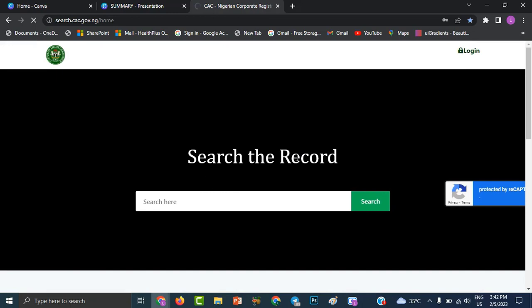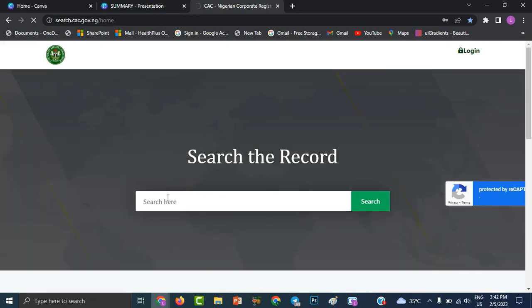So you say search the record. You can type it here. So I'm going to search for your Smart Digital. You've already known that the business is registered. Now you can type your Smart Digital. I'm going to type it here. Your Smart Digital. So I may not put the limited, but even with your Smart, you'll be able to see it. So you click on this search.